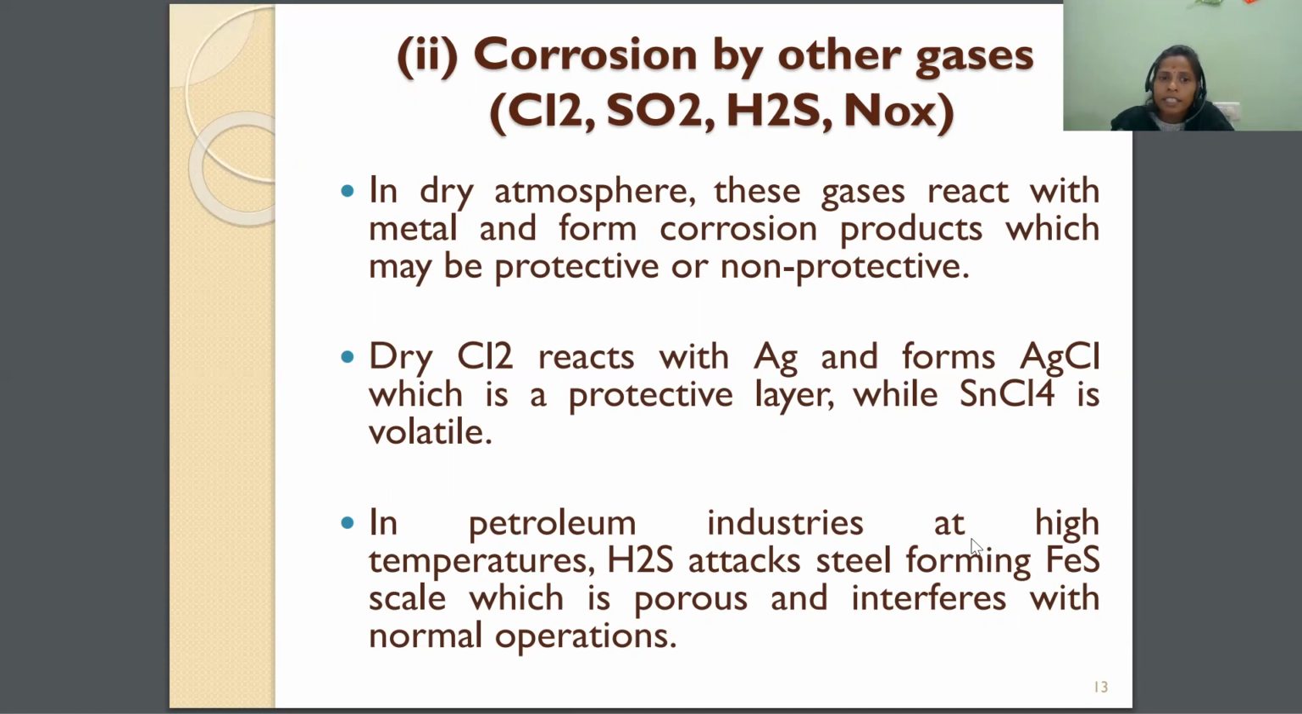In the petroleum industry at high temperature, hydrogen sulfide attacks steel, forming ferrous sulfide scale, which is porous and interferes with the normal operations. So various types of layers are forming when the metal is reacting with the remaining chemicals in the environment. That is about corrosion by other gases.